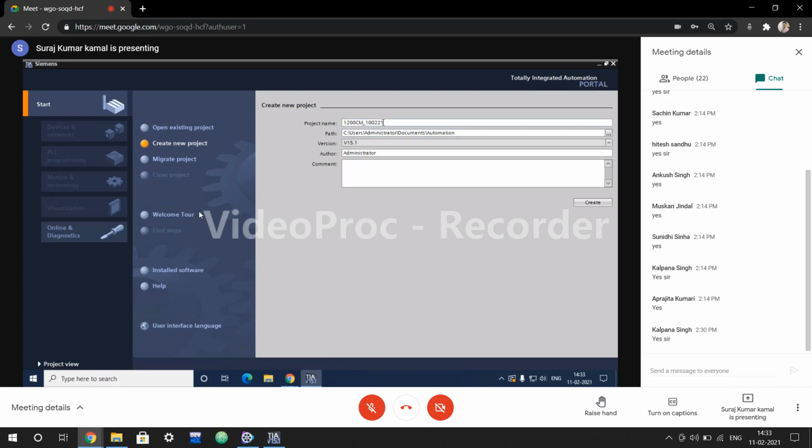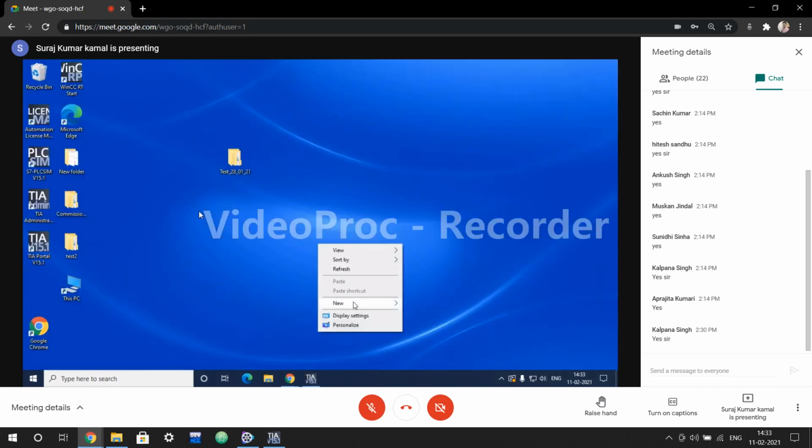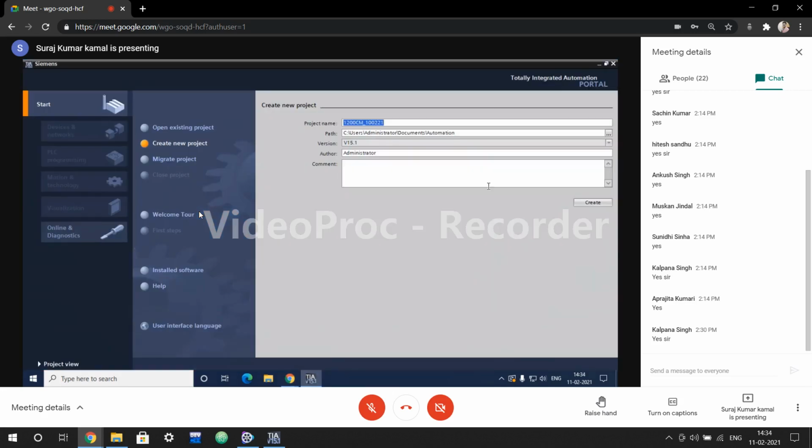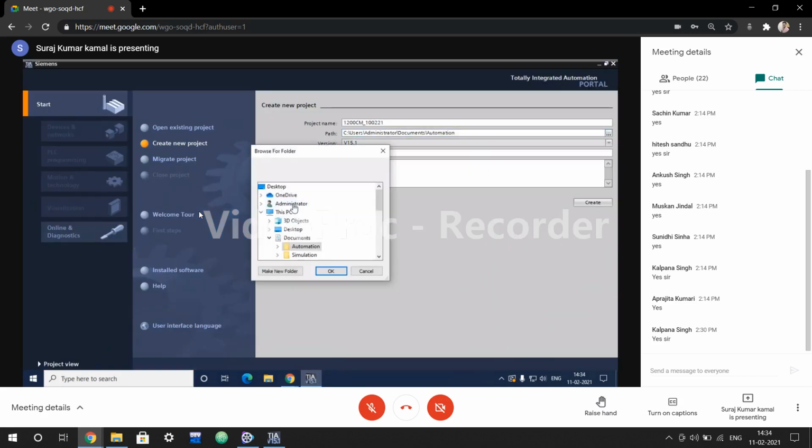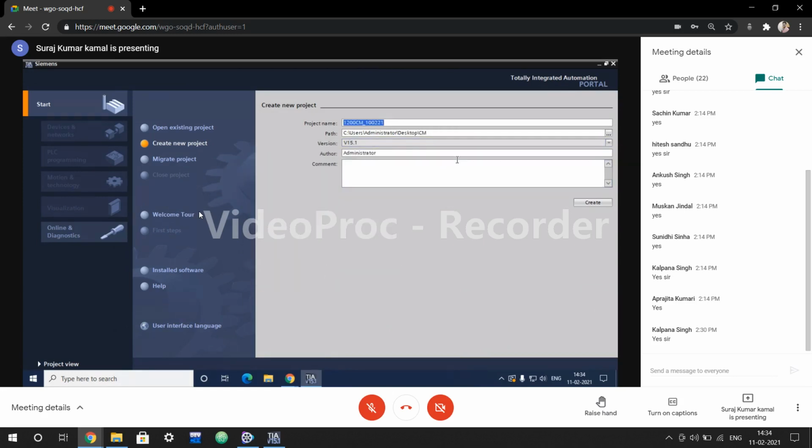So this is how we'll do the project name. We'll give the project name, and this is the path. Path is where you want to store your program, where you want to store this project. Okay, you can do one thing, like you can create a folder that is CM commissioning, suppose, and go back, and then from here browse it, go to desktop, open, and here we have CM, and okay. Now whatever you are going to do in this project, it will be stored into CM's folder.